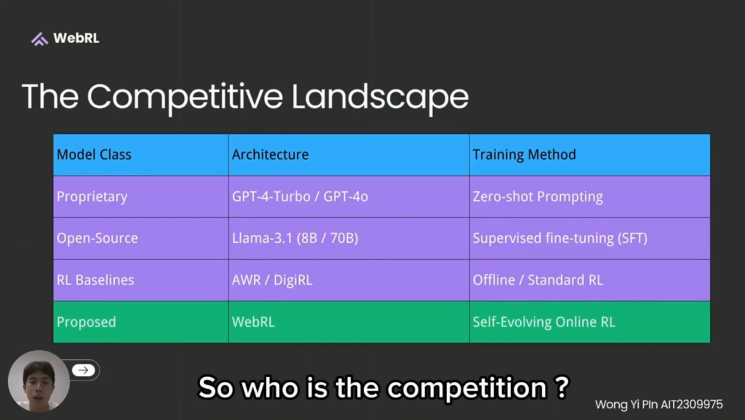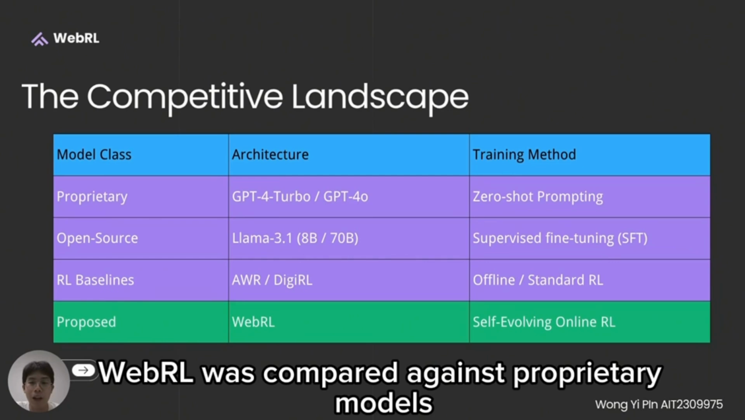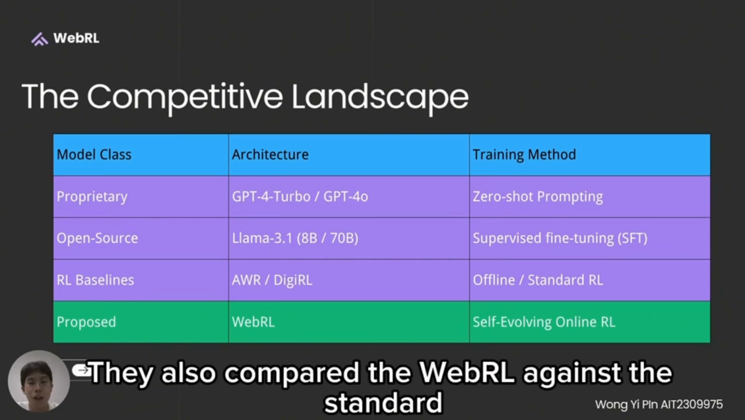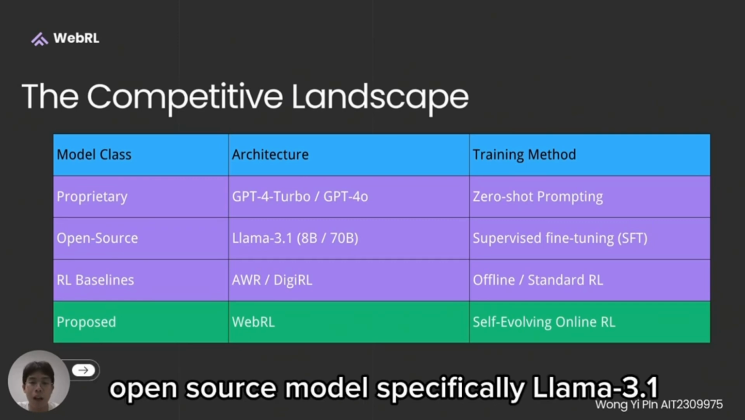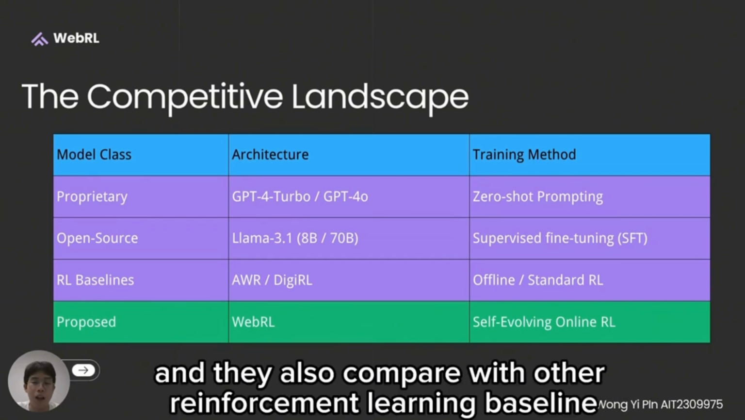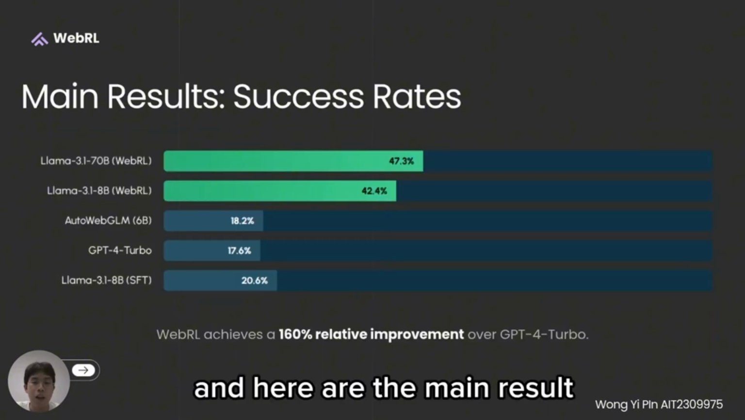So who is the competition? WebRL was compared against proprietary models like GPT-4 Turbo and GPT-4o. They also compared WebRL against the standard open source model, specifically LLaMA 3.1 trained with supervised fine-tuning. And they also compared it with other reinforcement learning baselines. And here are the main results.